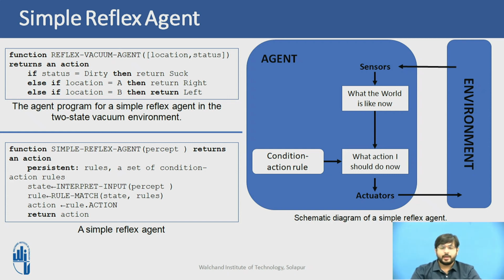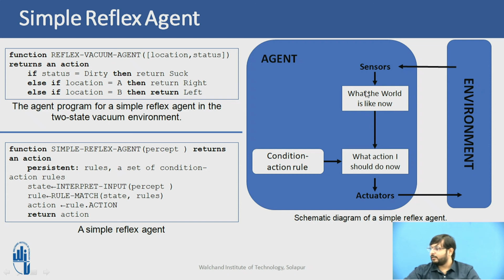On the right we have the schematic of a simple reflex agent. We use rectangles to denote the current internal state of the agent's decision process, whereas ovals represent the background information. Here in the simple reflex agent, the input is the current percept, or the data it is going to receive, and the rule match uses the states and rules we have established in the table. This is where the sensors receive the data and analyze what the world is like.